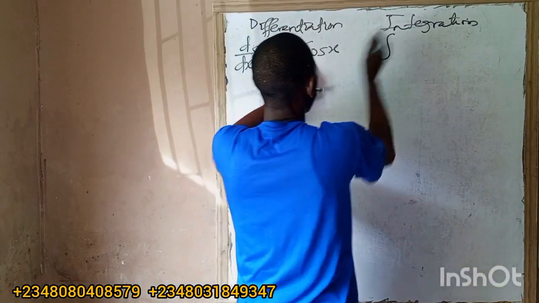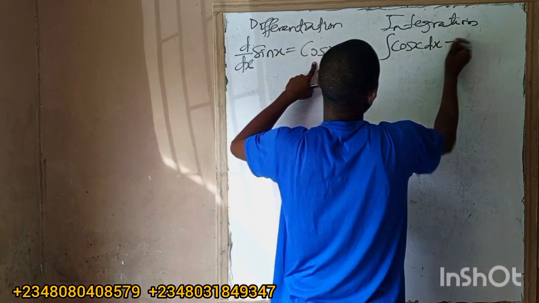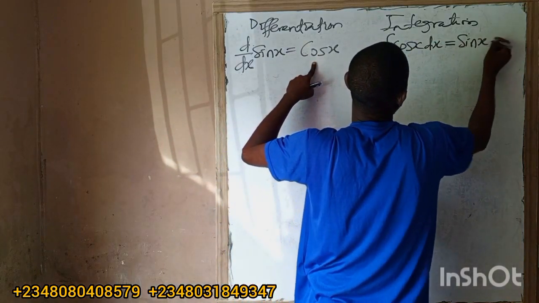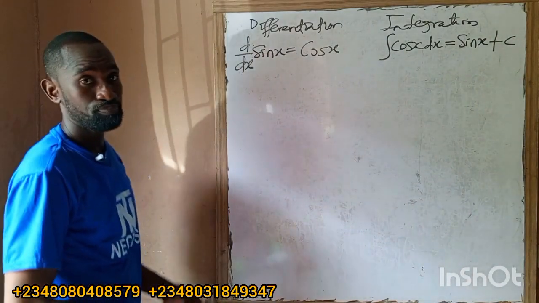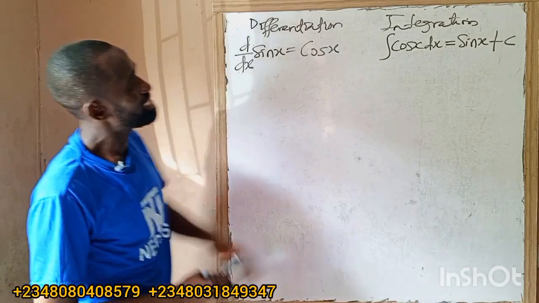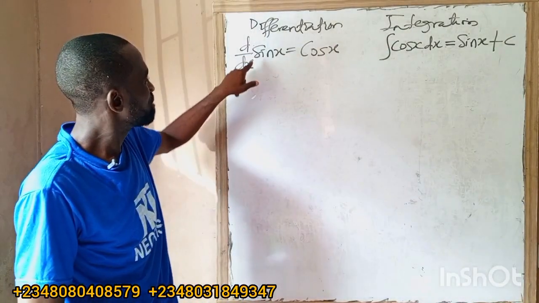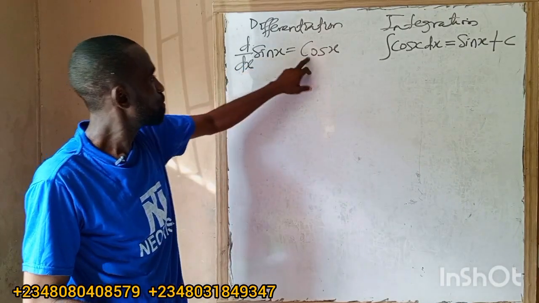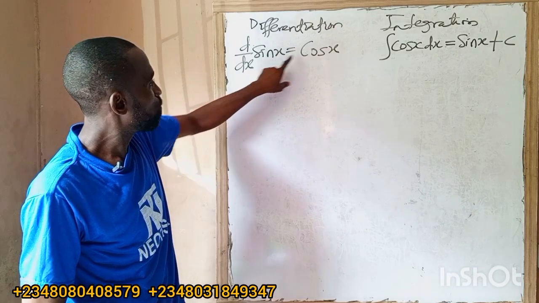If I'm asked to integrate cos x dx, our answer will be sin x plus c, or sin x plus k. We said integration is the opposite of differentiation. So if I'm asked to differentiate sin x, d dx means differentiate, I'll have cos x.